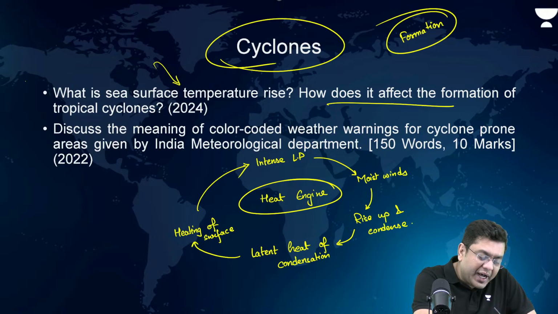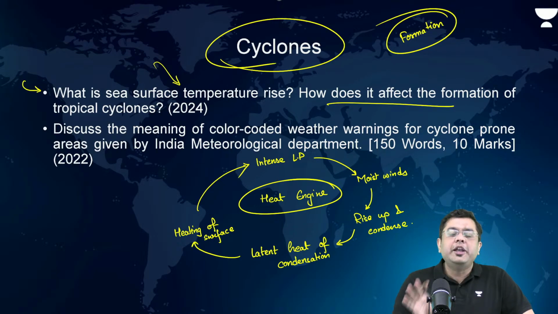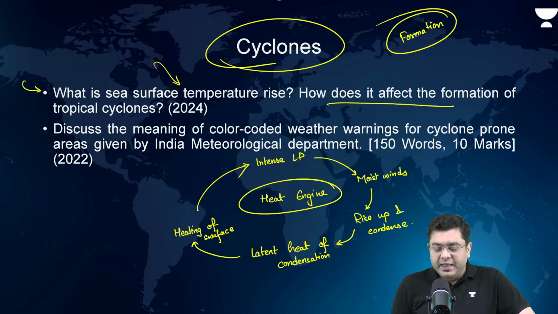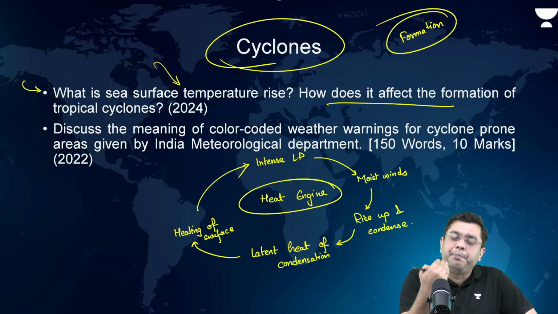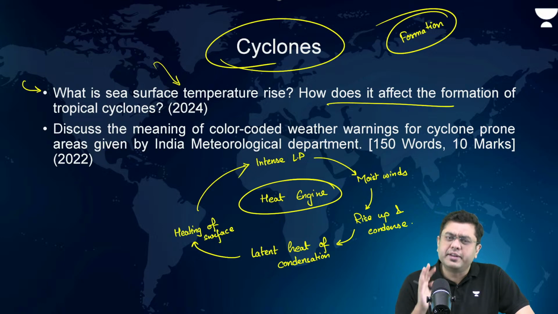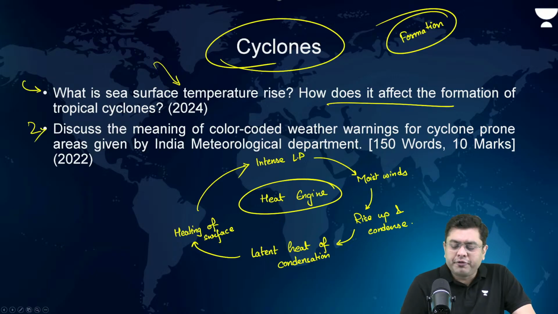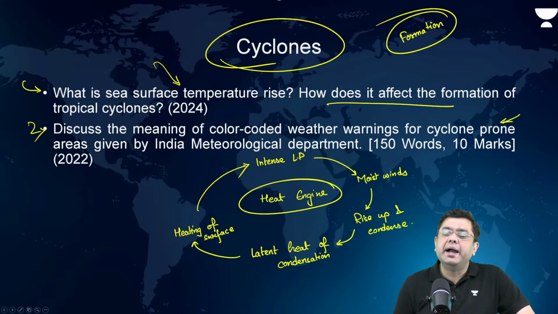That is what was being tested from the candidates when UPSC had framed this question: whether you are able to depict and talk about the intensification of cyclone, naming, intensification, and the process of forming. There was another question framed in 2022, owing to it being mentioned in current affairs: the meaning of color coded warning for cyclone prone areas given by IMD.